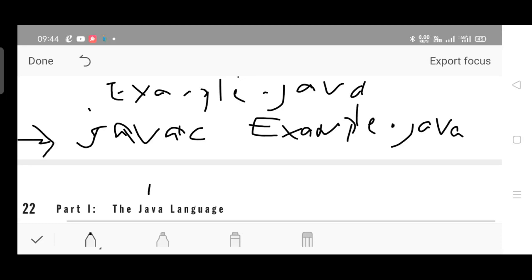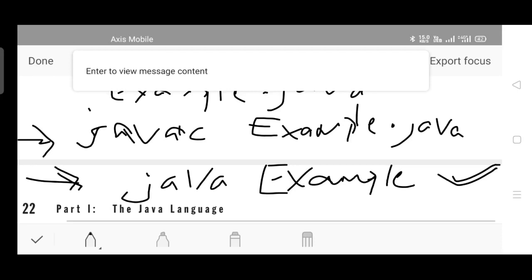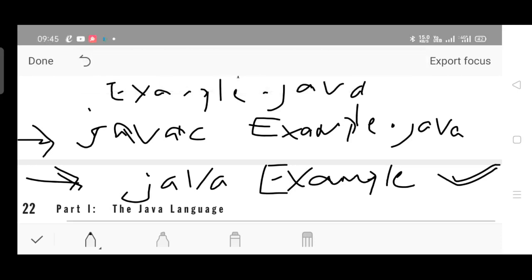Next is execution. For execution, java followed by example. This is how we execute the file, and by executing it we will be able to access the result. So javac filename.java is for compilation, step number 2, and java followed by the file name is for execution. Step number 1 is creating the file and entering the program in it.